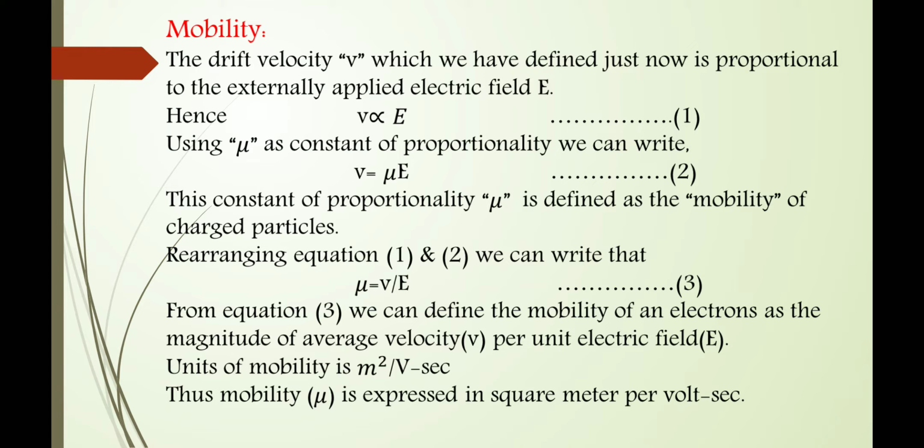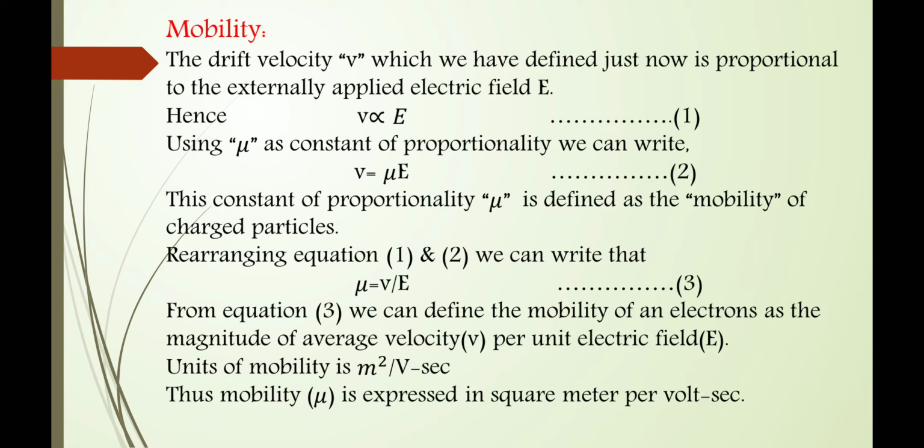So v is equal to mu into E. This is the second equation. This constant of proportionality mu is defined as the mobility of charged particles. If we rearrange equations 1 and 2, we can write mu is equal to v upon E.